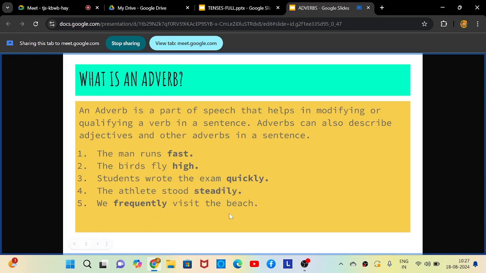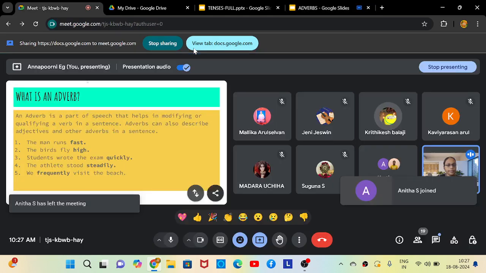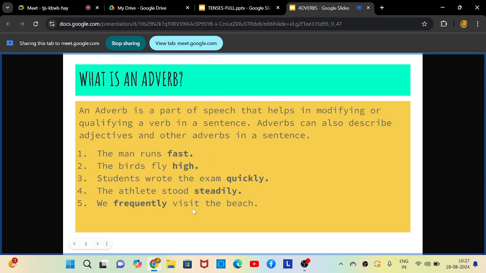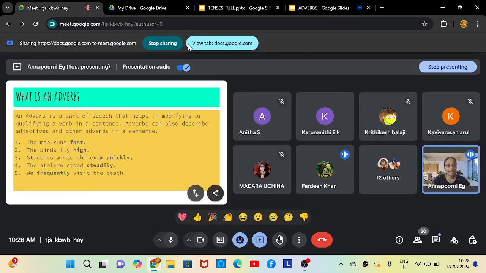Next is, we frequently visit the beach. So what is the action here? Can anybody answer? Ma'am, visit. Very good. Visit is the action here. And how do you visit? Frequently. Yes, frequently. Frequently means often, going whenever we feel like it. We frequently visit the beach. What is the opposite of frequently? Going only once in a while. Rarely. Very good.